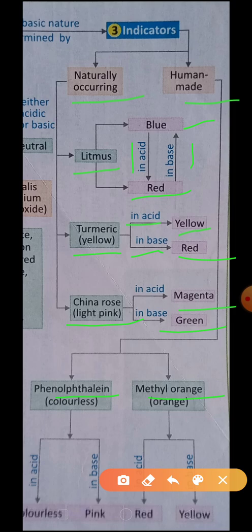Okay, next is phenolphthalein, a colorless indicator. It gives pink color in base, and in acid it stays colorless. Methyl orange, the last indicator, shows red color in acid and yellow color in base. So children, this is about indicators. I repeat once again in the last, indicators are special substances used to determine the nature of the given solution, whether it is acid or base.